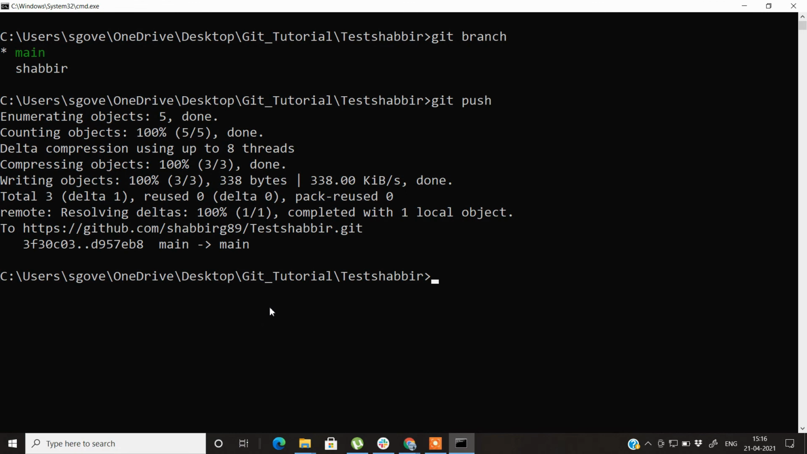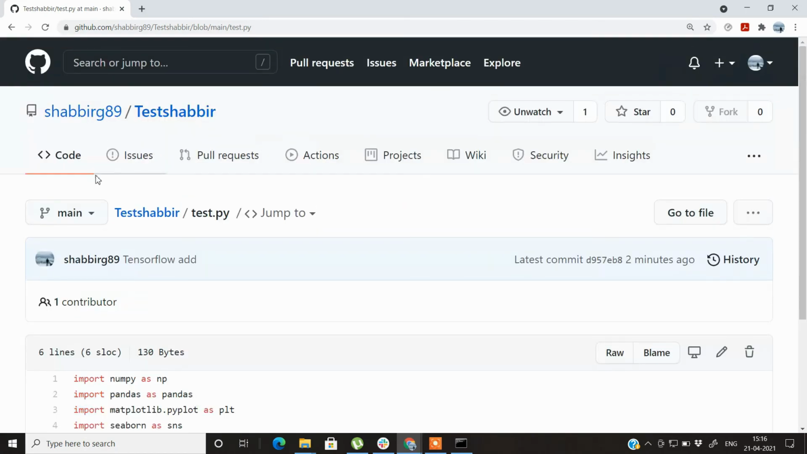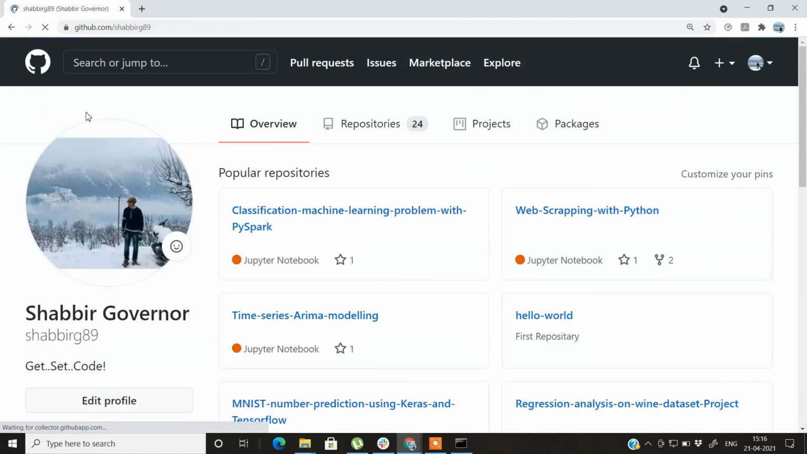In the next video we will be seeing some more complex commands, like resetting commits, restoring files, hard reset and soft reset, and we'll also see what different things we can do on the GUI interface of GitHub.